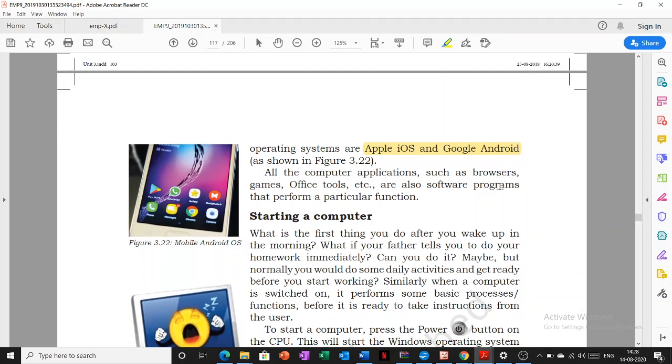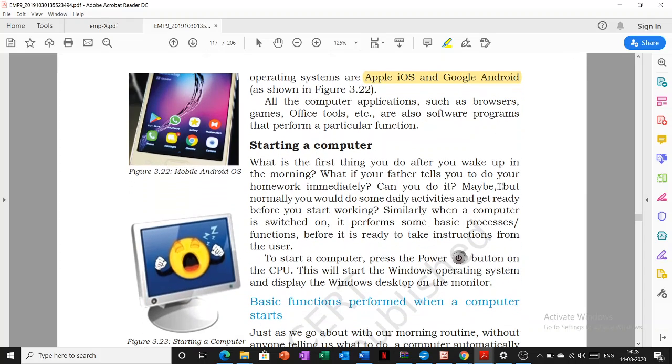Let us look at how we start our computer. What is the first thing you do after you wake up in the morning? What if your father tells you to do your homework immediately? Can you do it? Maybe, but normally you would do some daily activities and get ready before you start working. So as we get ready before starting our work, in the same manner, our computer system does the same process. Before it gets ready, it has to perform some activities. Let's see what those activities are.